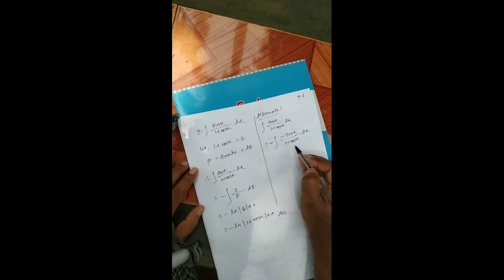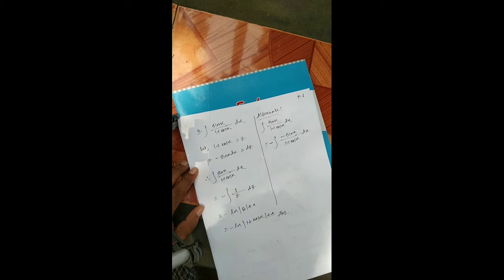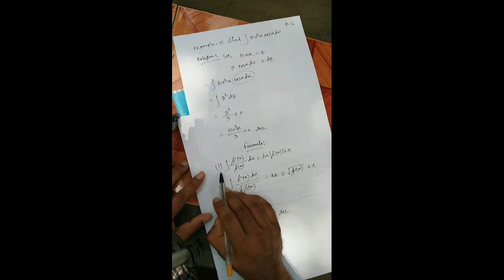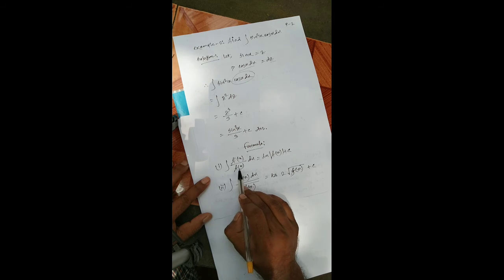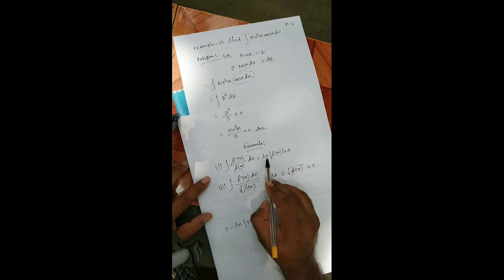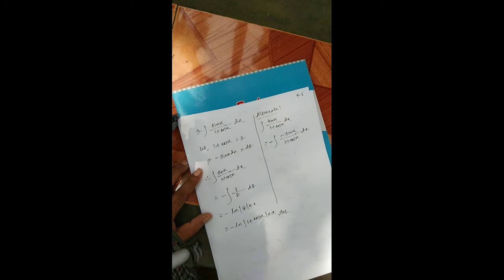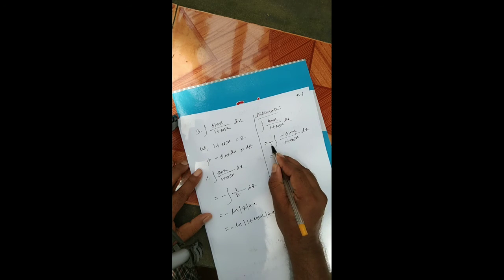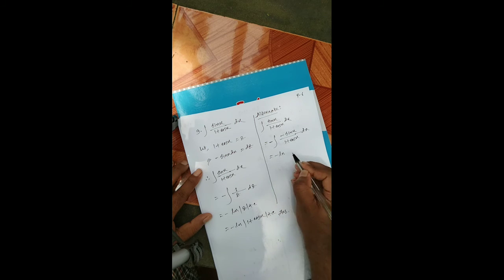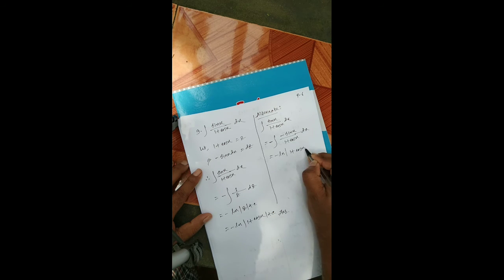That means the derivative of the denominator is equal to the numerator. The derivative of 1 plus cos x is equal to minus sin x. So we apply this first formula, integration of f prime x by f x dx, minus ln of the denominator, that means 1 plus cos x, plus c.